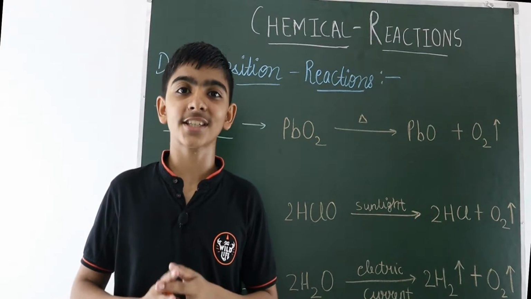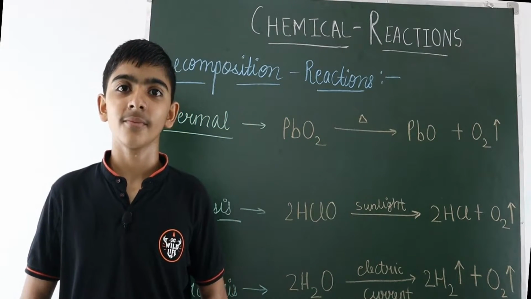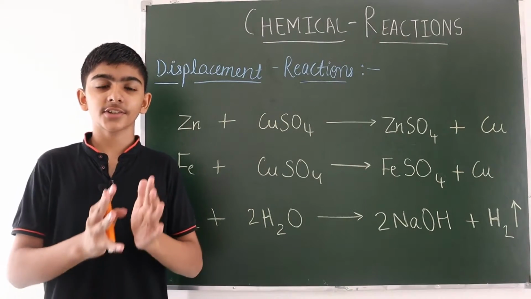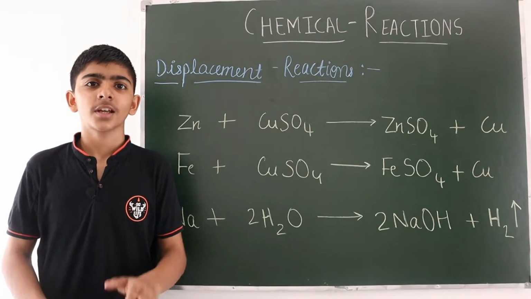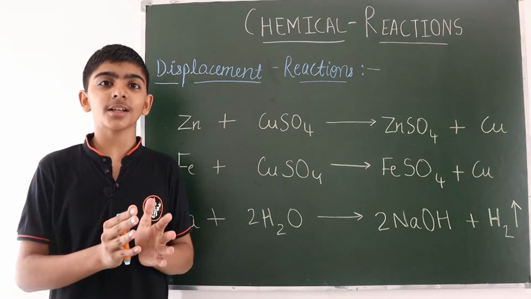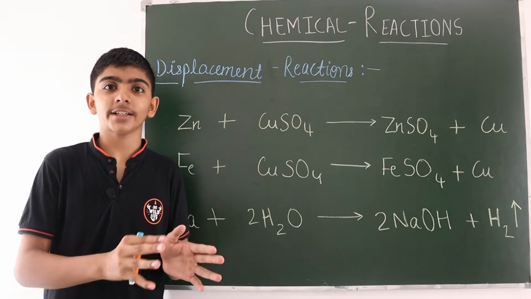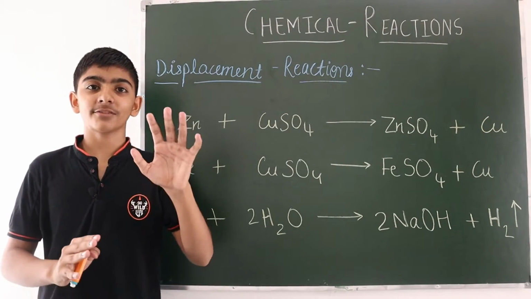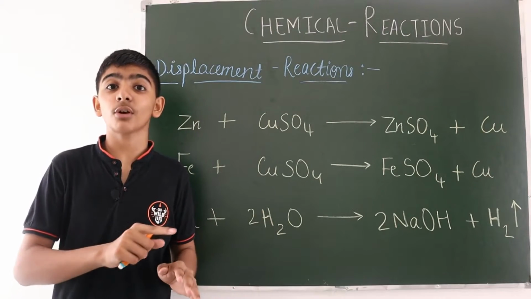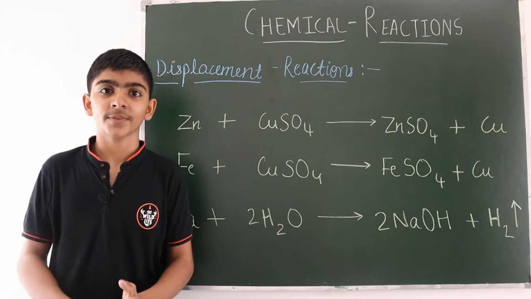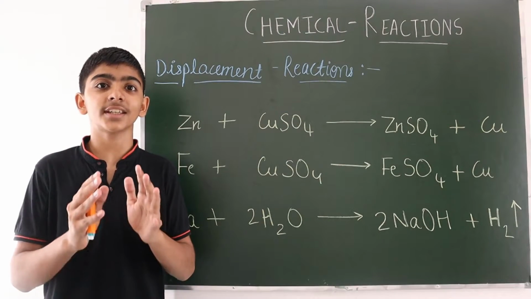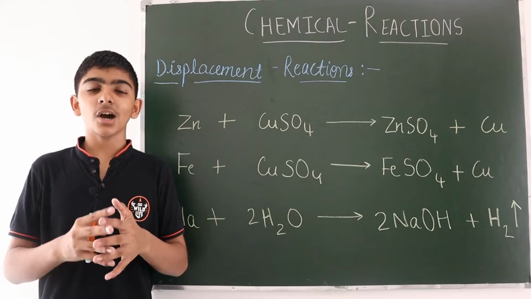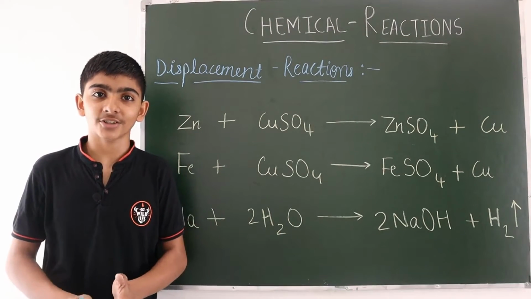So let's move to the next type of chemical reaction. So friends, the next type of chemical reaction is the displacement reaction. Displacement reaction is a type of chemical reaction in which an element takes the place of another element in a compound. Means one element will take the place of another element in a compound. These types of reactions are called displacement reactions.